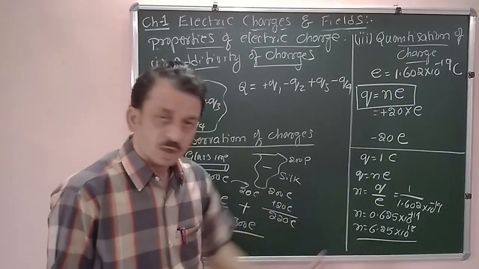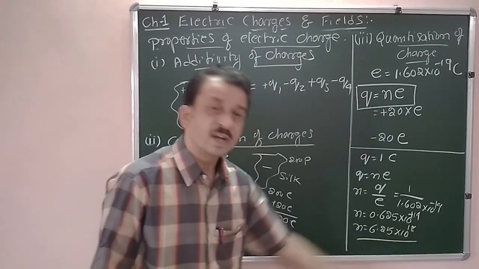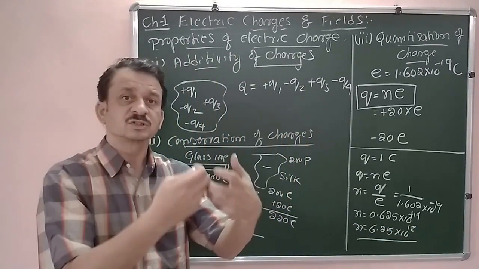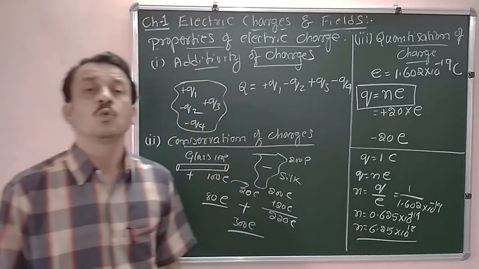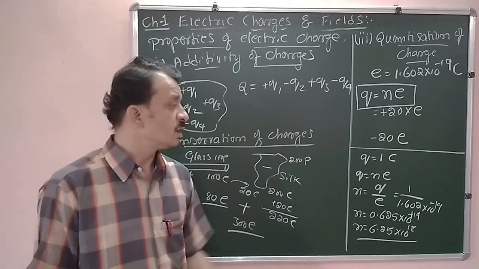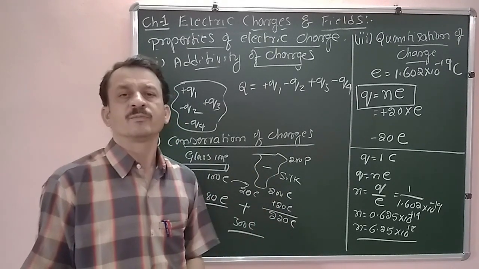Now what we have got? 6.25 into 10 to the power of 18 electrons combined together will give a charge of 1 coulomb. That is the meaning. Therefore, 1 coulomb is a huge number.